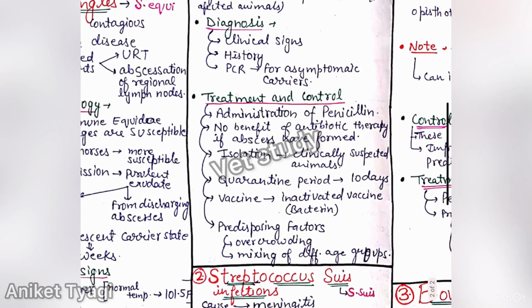If I talk about the treatment and control, administration of penicillin is used for treatment. There is no benefit of antibiotic therapy if abscesses have formed. Isolation of clinically suspected animals, and the quarantine period is 10 days for this disease. A vaccine is also developed, an inactivated vaccine, but its efficacy is questionable. Okay. After this, we have predisposing factors like overcrowding and mixing of different age groups.